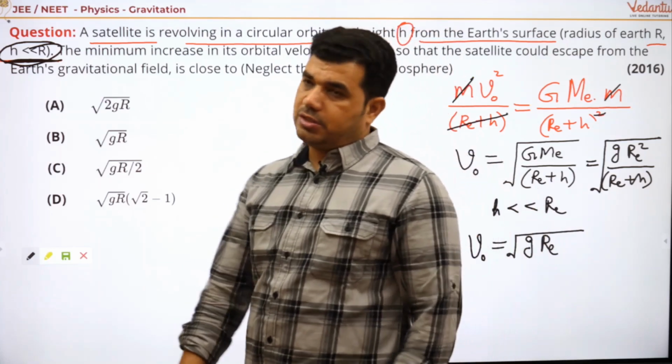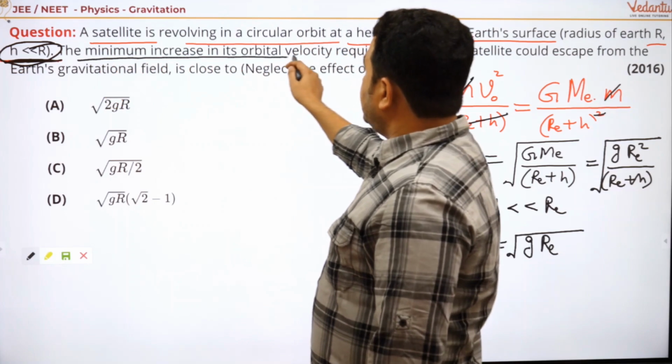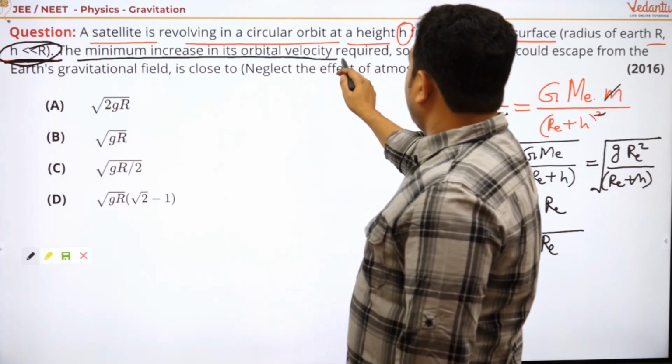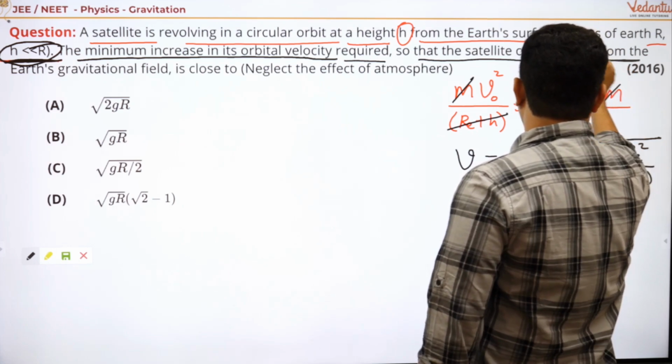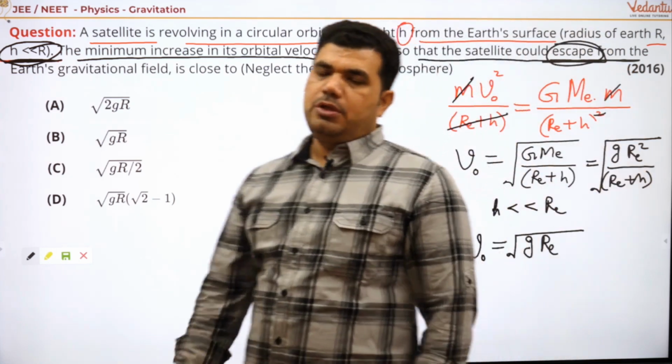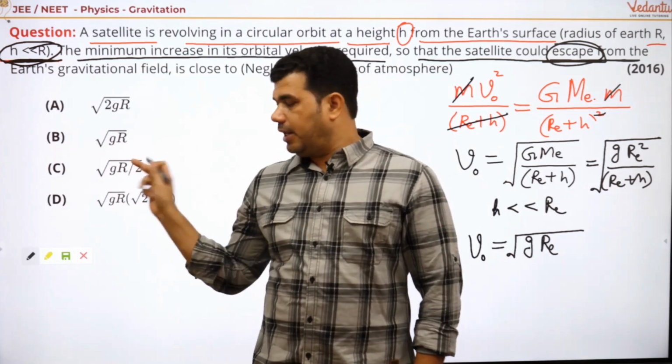Let's see what the question is. The minimum increase in orbital velocity required so that the satellite could escape. So do you know the escape speed in terms of G and Re?